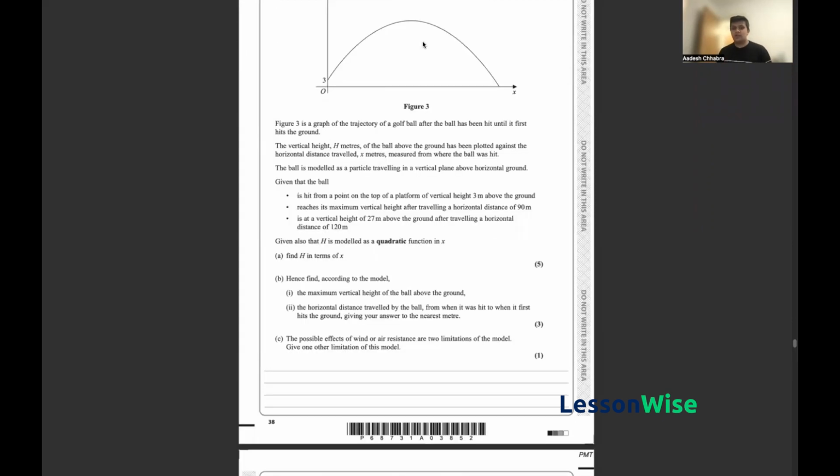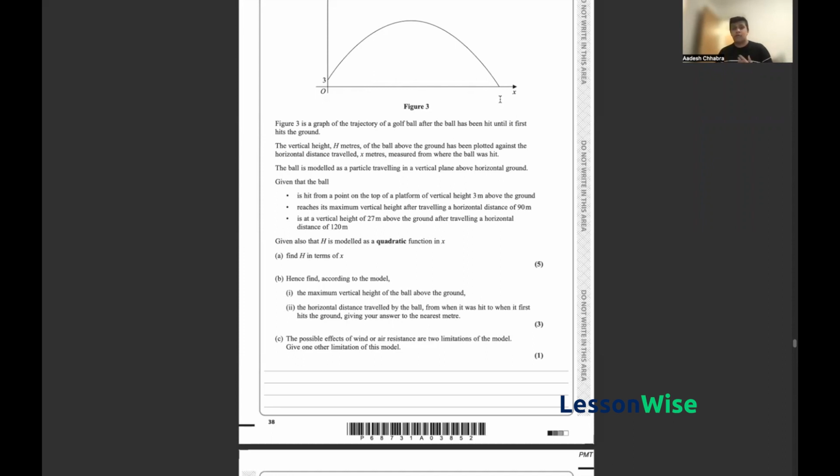Now, in part C, we've been told that effects such as wind or air resistance are two examples of limitations to this model, and we've been asked to come up with one other limitation. Typically in these questions, you have to use your ingenuity. Anything basically that would be different in the real world compared to a mathematical model is a legitimate answer. For example, in this model, we've assumed that the ground is flat. If you see, the x-axis is completely flat.